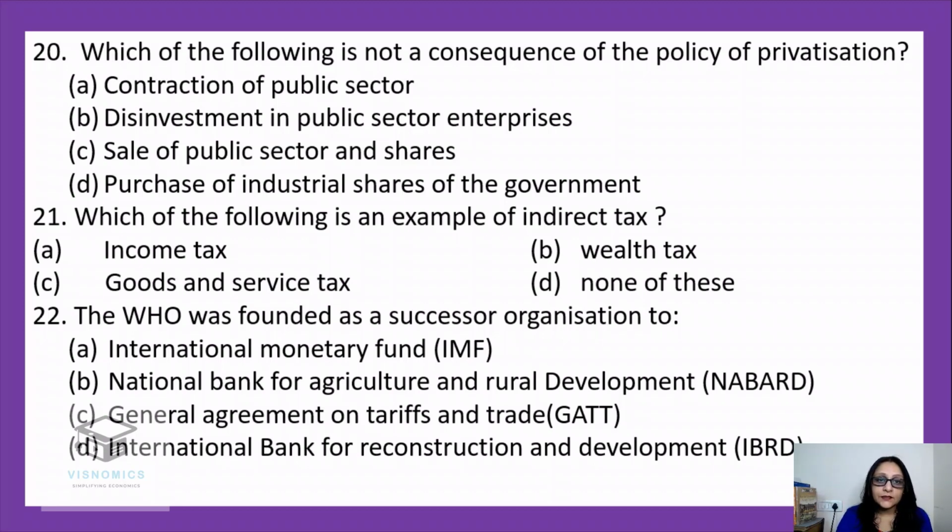The question says not. So I'll just read out the rest for you. Contraction of public sector. Was it not a consequence? Yes, it was. Disinvestment in public sector enterprise. Was disinvestment done? Yes. Sale of public sector and shares. Yes. Then what is not? Purchase of industrial shares of the government was not a consequence. Absolutely right, the D one.